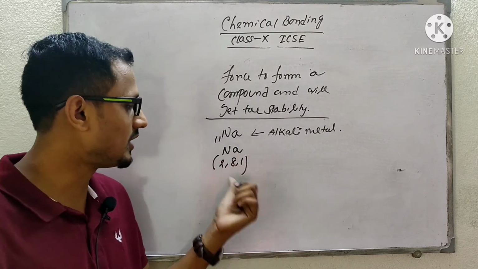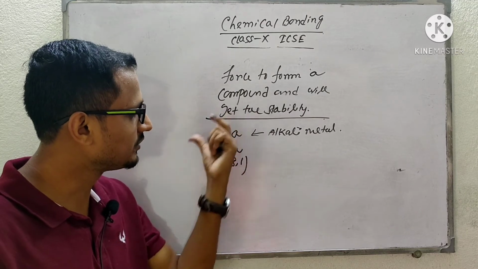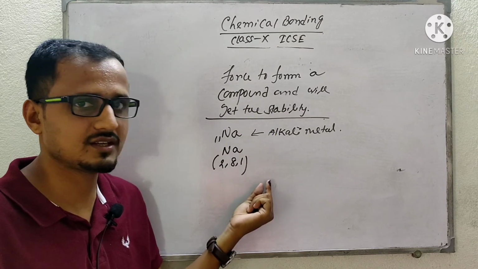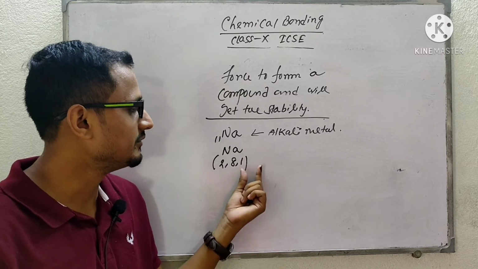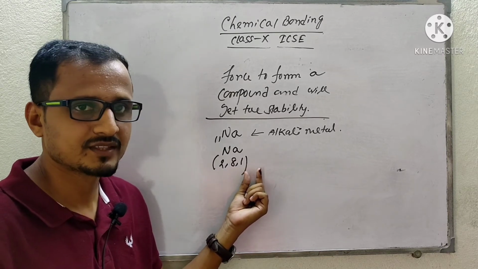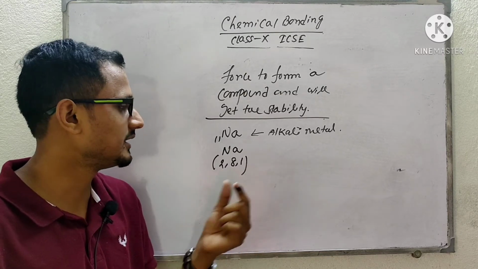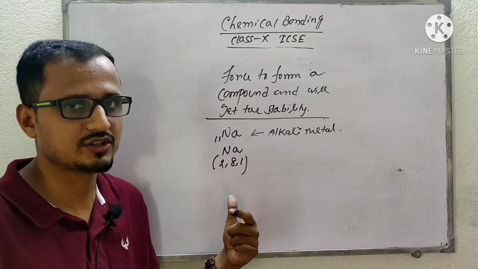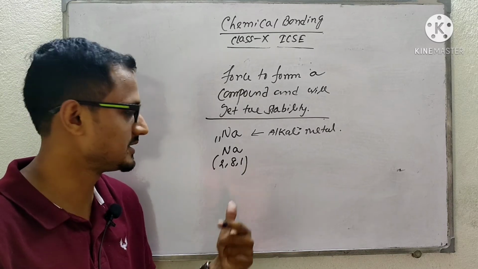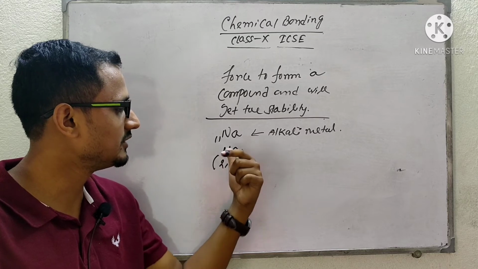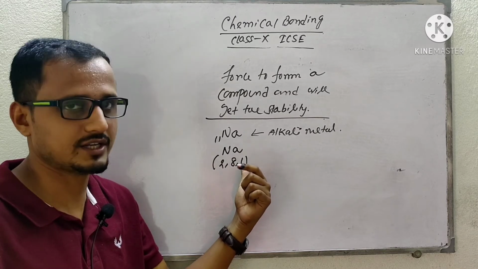In K orbit 2, L orbit 8 and M orbit 1 electron. If you want to know how to write the electronic configuration, you can see the video of atomic structure.